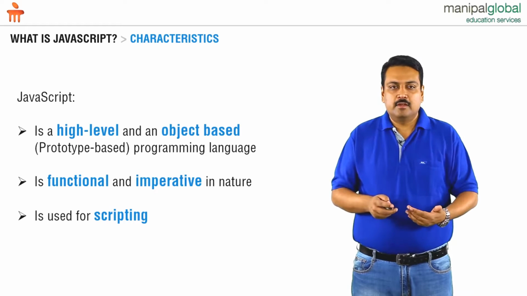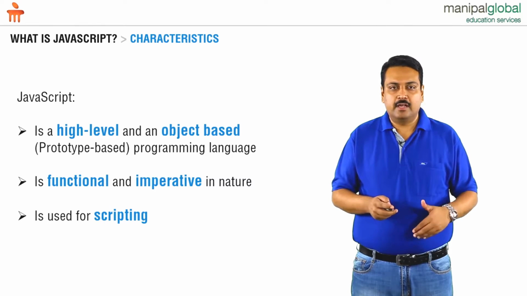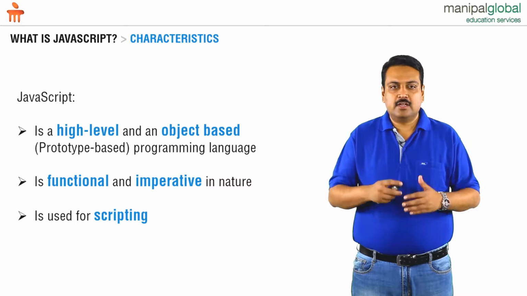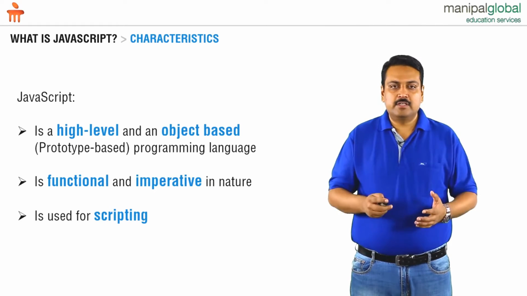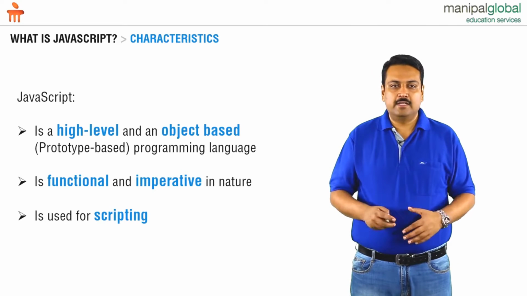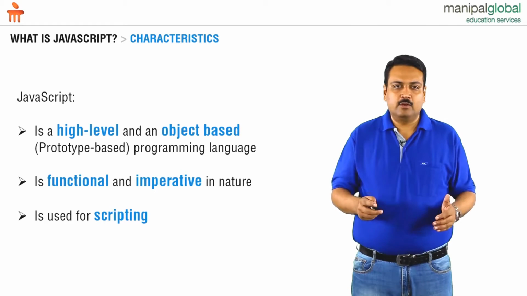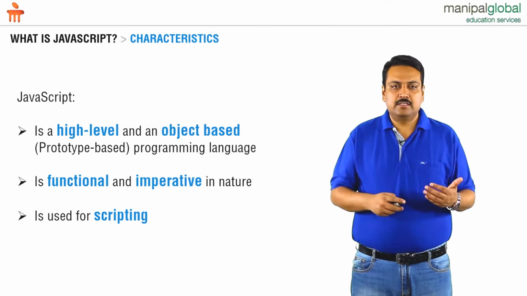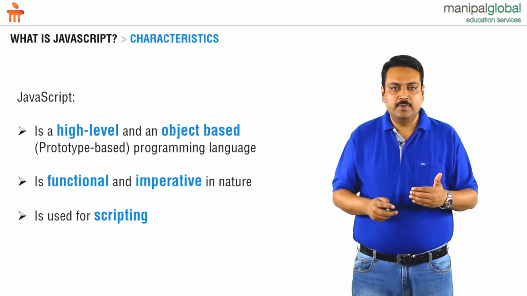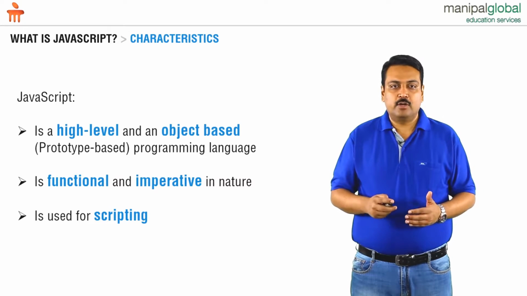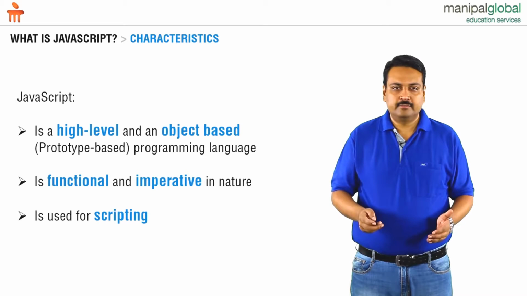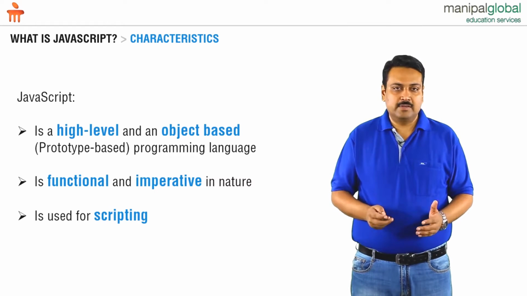Any program that is executed directly from the source code is called a script. And languages that support this concept are called scripting languages. A good example of a scripting language other than JavaScript is Python, Ruby. They are also dynamically typed, and the code is interpreted at runtime, and it is directly executed from source code. It is not compiled, and it holds good even for JavaScript.